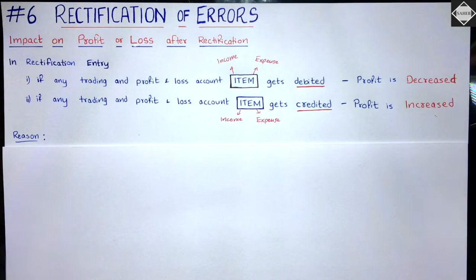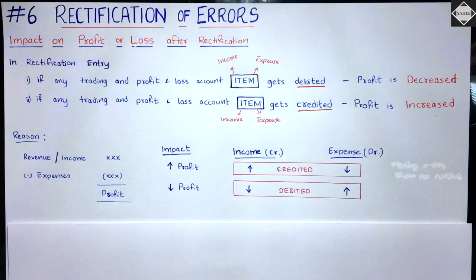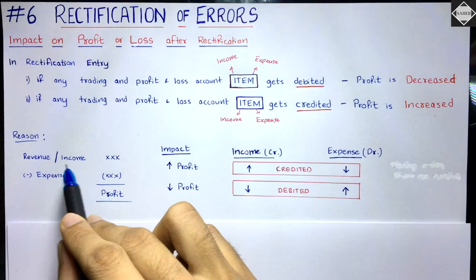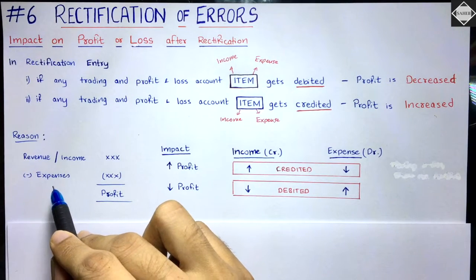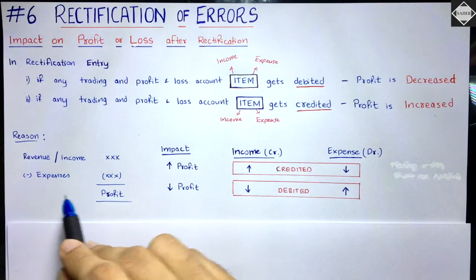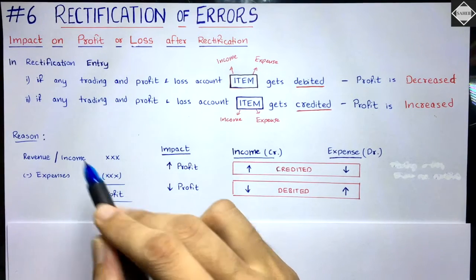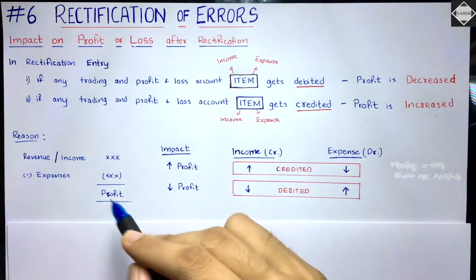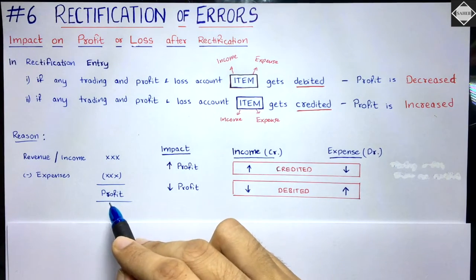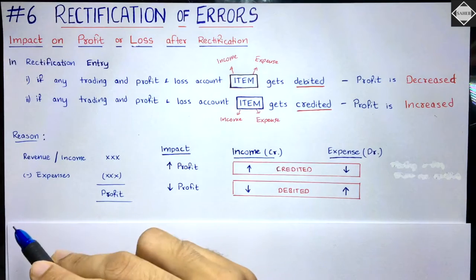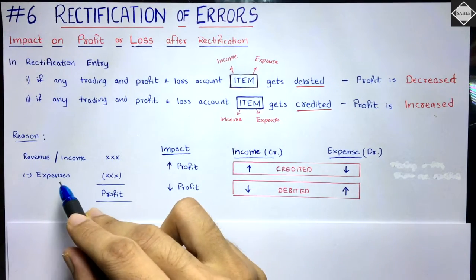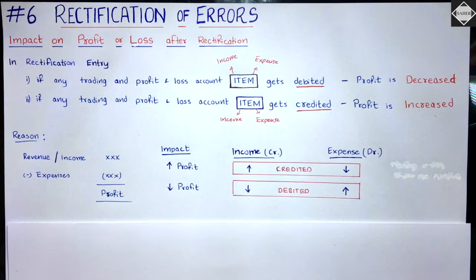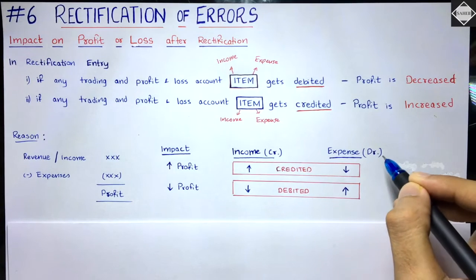Now you will ask, what is the reason and logic behind this? It's really simple. How do you find out the profit? You take all the incomes, and then you subtract the expenses which have been incurred to earn that income, and you get the profit. And you all know that income and profit are positively related. Whenever income increases, profit increases. Whenever income decreases, profit decreases. But expense and profit are negatively related. Whenever expense decreases, profit increases. Whenever expense increases, profit decreases. And income has a credit balance, expense has a debit balance.